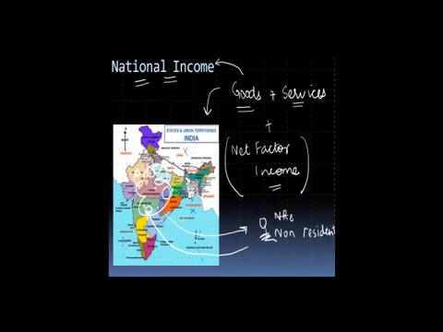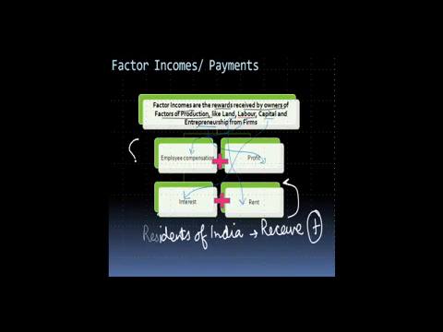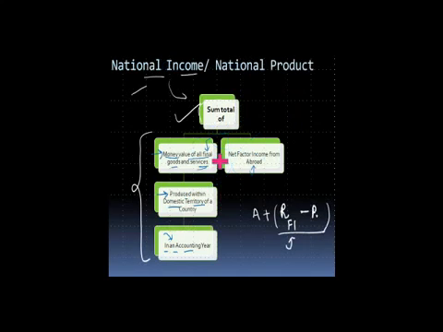And then, like I said, if I'm a resident over here and I make a payment, what happens? Payment for what? Payment for any of these 4 items, payment for the use of factors of production. That is going to reduce my income, just like an individual. There's no difference. We are dealing with a country here, but it's just like an individual. Payments for factor income. When you do a sum total of all this, you get national income. That's how simple it is.